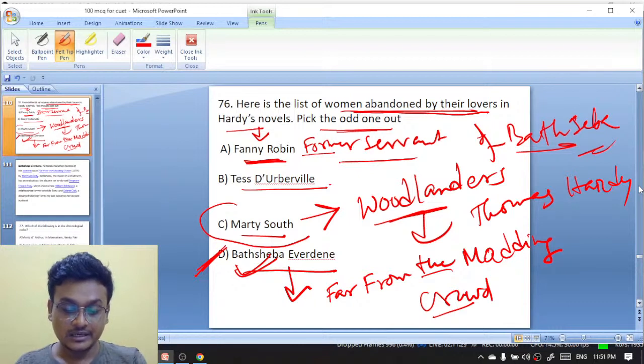Where Grace Melbury appears also. Grace Melbury. Okay. Marty South also appeared there. Okay. Woodlanders by Thomas Hardy. Okay.